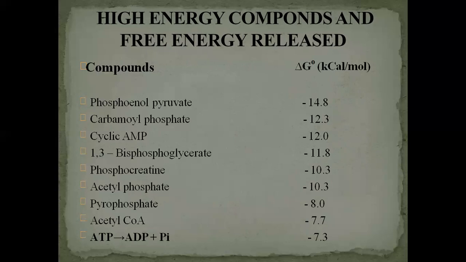Similarly, 1,3-bisphosphoglycerate 11.8, phosphocreatinine 10.3, acetyl phosphate 10.3, pyrophosphate 8, acetyl-CoA 7.7, and ATP is giving 7.3. As you understand and we have discussed, negative sign only shows that the energy is released. It doesn't mean a negative value. Value is 7.3. Negative sign only shows that the energy is released by the system. A lot of energy is produced.